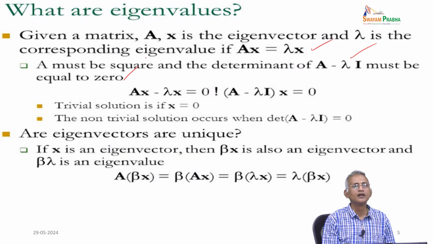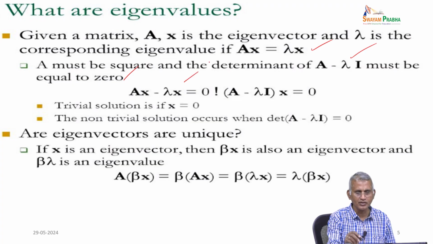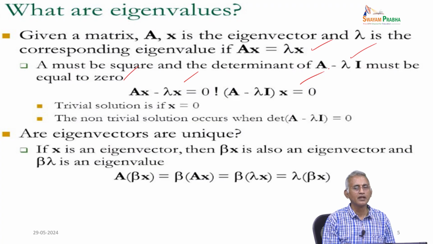If we bring Ax to one side, Ax minus lambda x equal to 0, rather A minus lambda I into x equal to 0. If x equal to 0, it is a trivial solution. If x is not equal to 0, we have to find the determinant of A minus lambda I equal to 0. So, that is the meaning of eigenvalue.